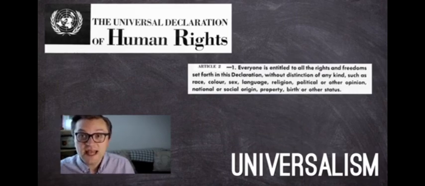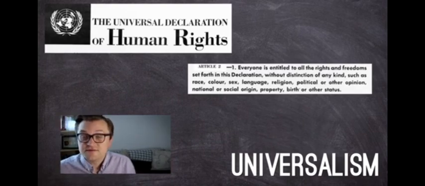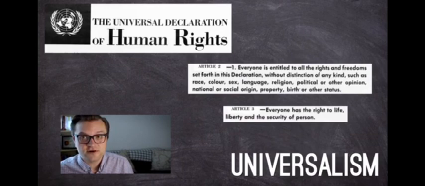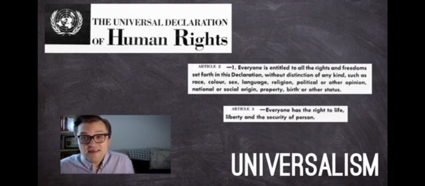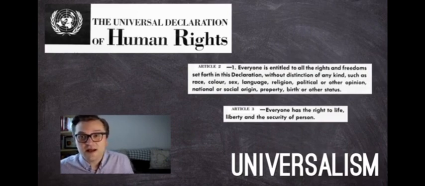solely because you are a human and cannot be based on location or nationality or race or gender or ethnicity or language or religion. And to follow up on that, Article 3 of the Universal Declaration of Human Rights states that everyone has the right to life, liberty, and security of person. Right? So these central core rights of the Universal Declaration of Human Rights, we can certainly understand to be universal, right? Granted to you from birth, and the right to life, security of person, maybe those should be something that everybody in the world should be entitled to have.